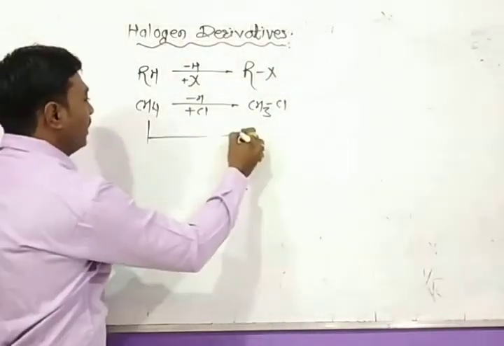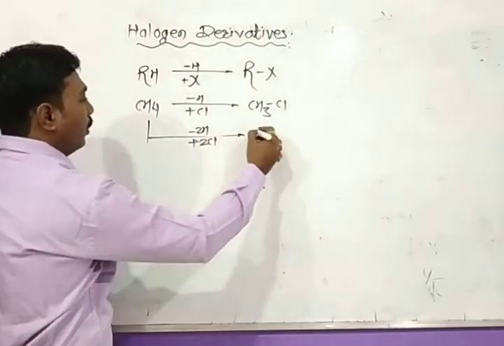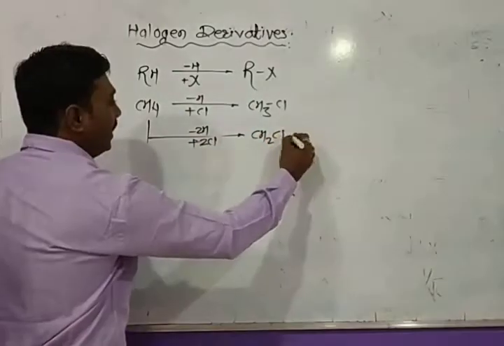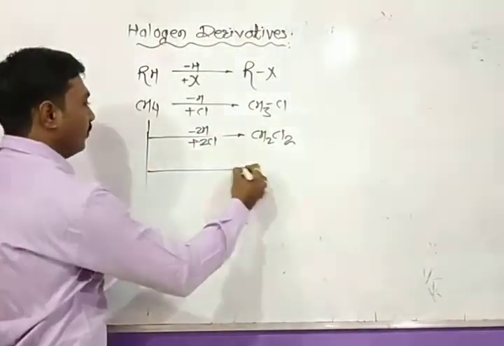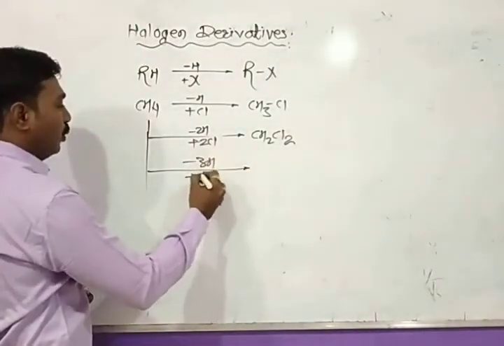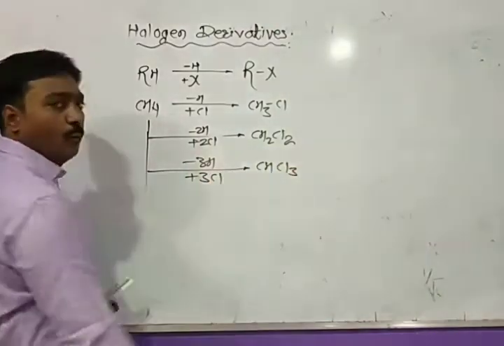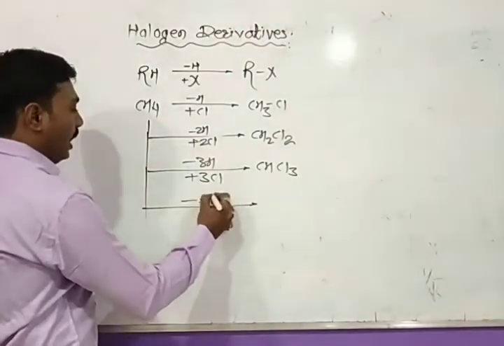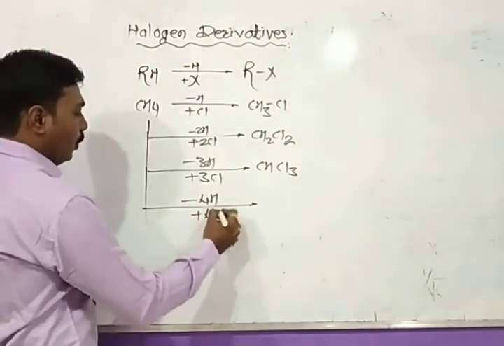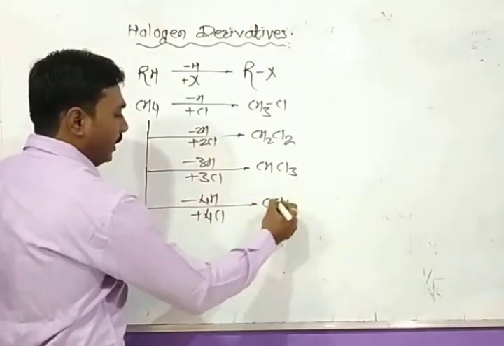If two hydrogen atoms are replaced by two chlorine, we get methylene dichloride. If three hydrogen atoms are replaced by three halogen, we get chloroform. If four hydrogen atoms are replaced by four chlorine, we get carbon tetrachloride.